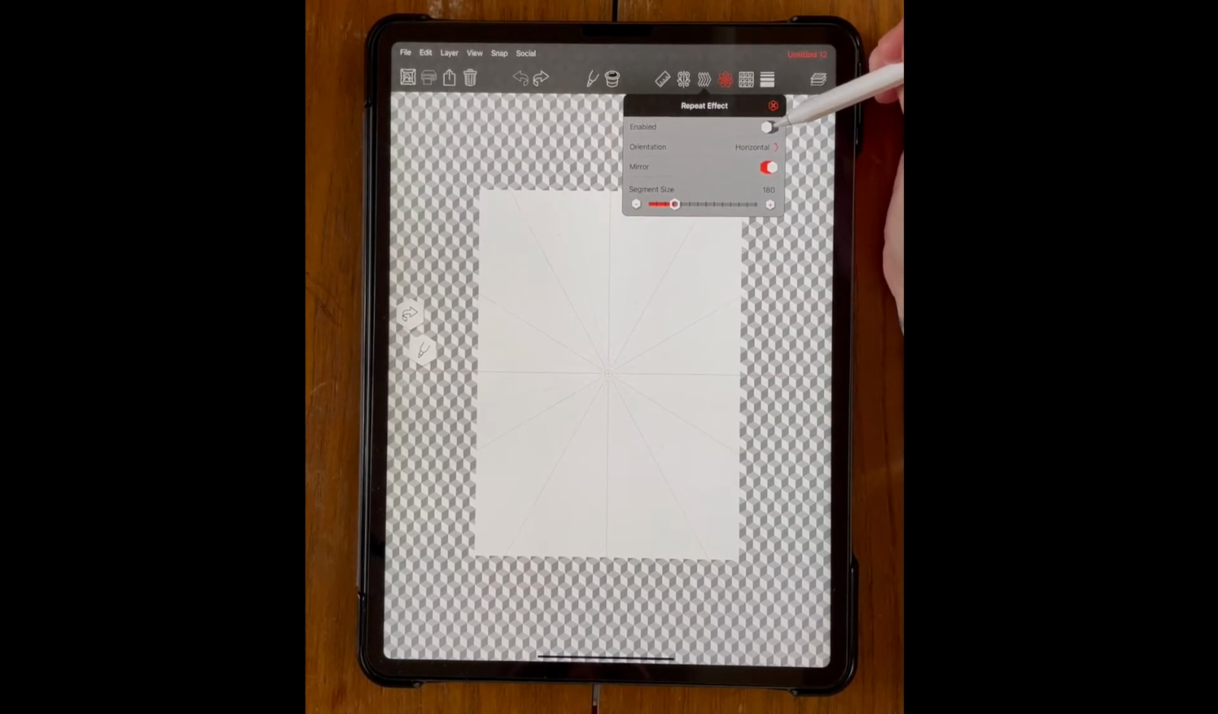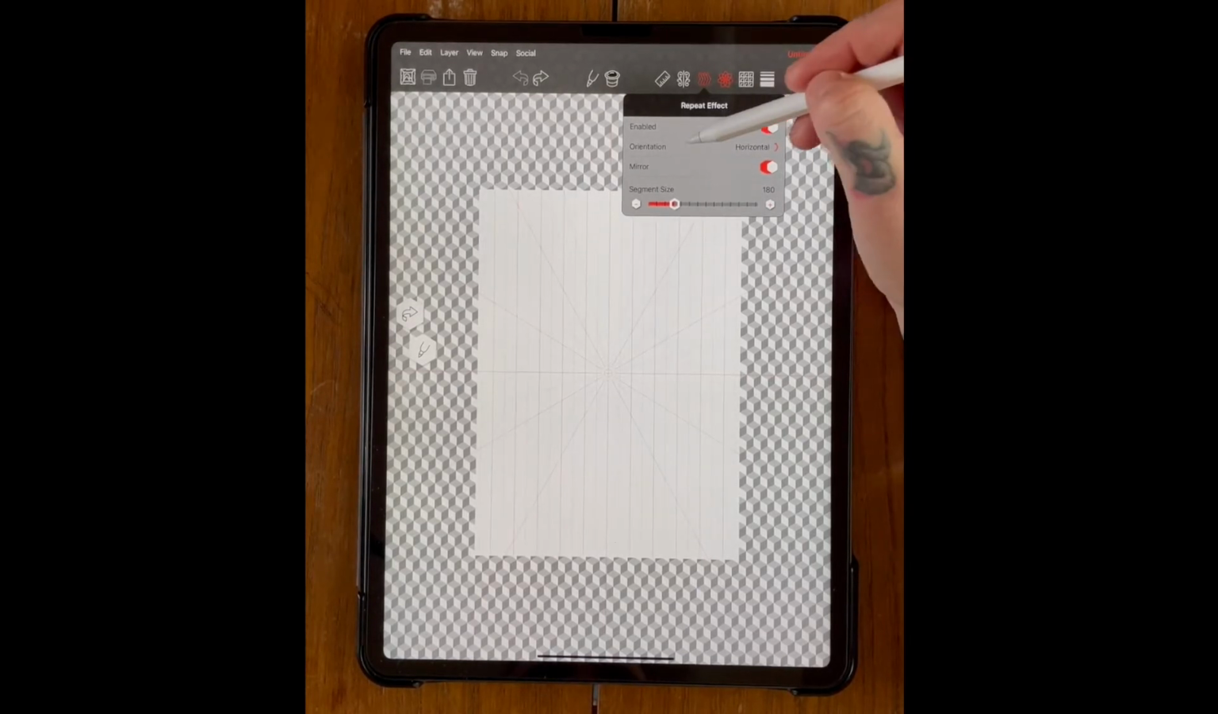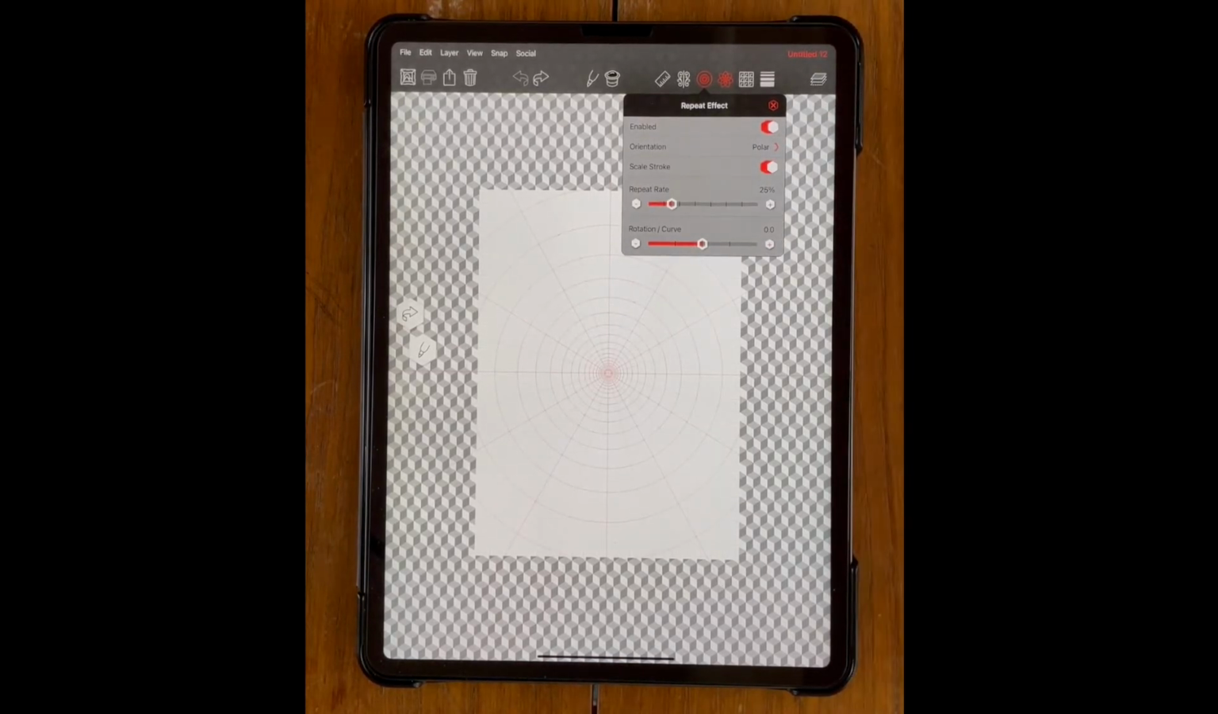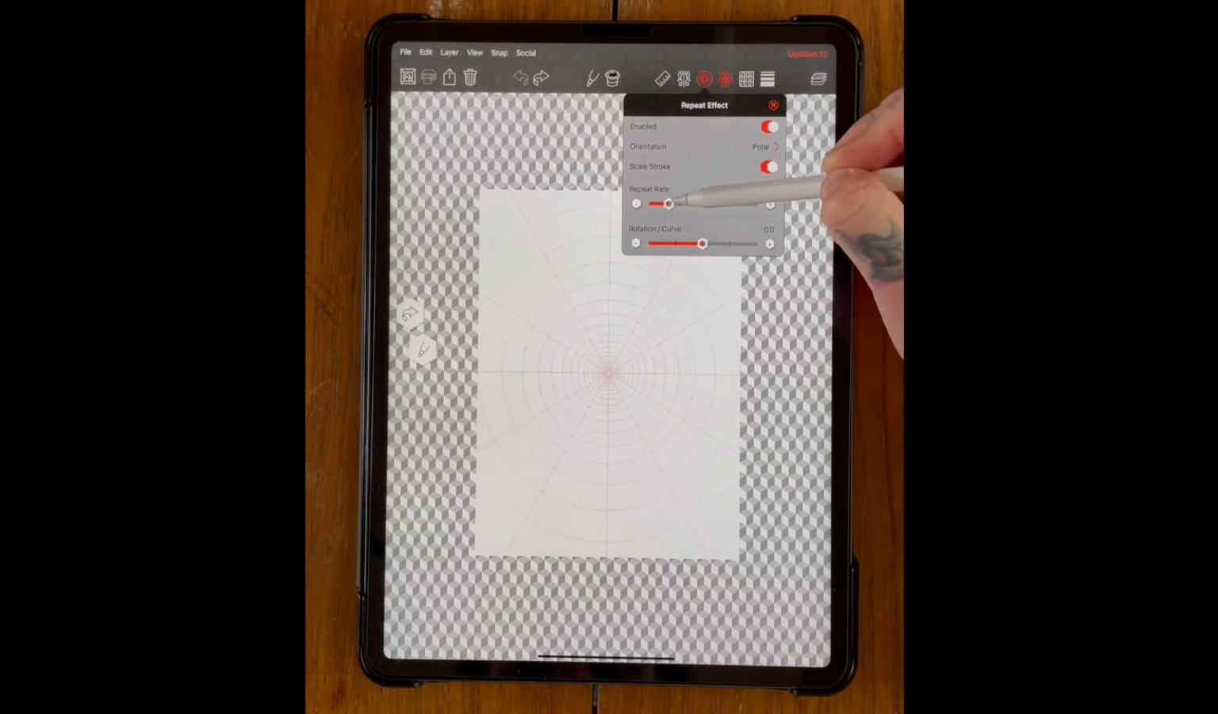So you want to enable this, and then underneath where it says orientation, you got horizontal, vertical, and then click it again and you get polar. So you want to enable this polar feature. So the repeat rate I've set at about 25. As you change this, you can see the higher up it goes, the less actual repeats that you get. So the lower down it goes, the busier your design will be essentially. So I'm going to set this one at about, let's do it at about 30 today.